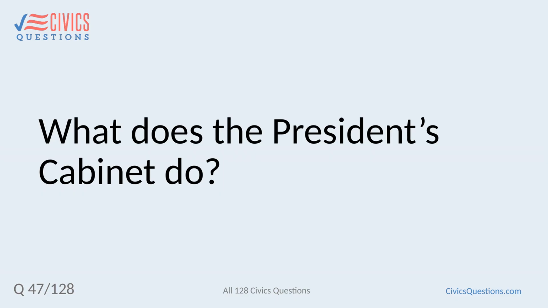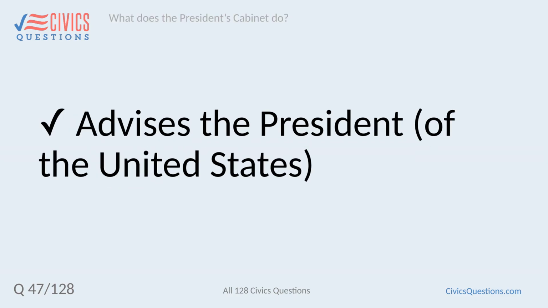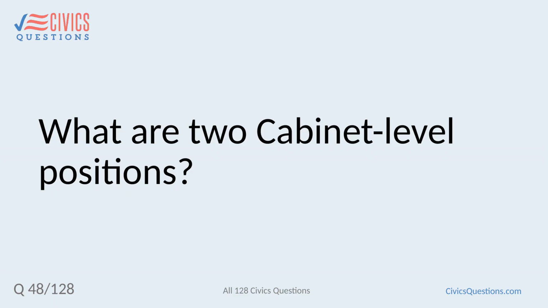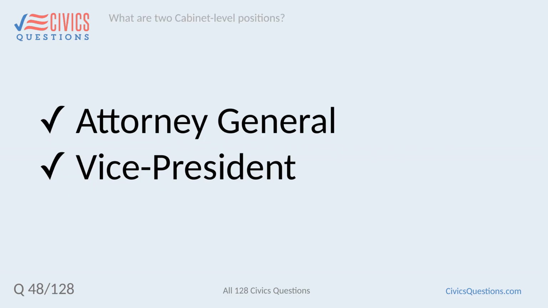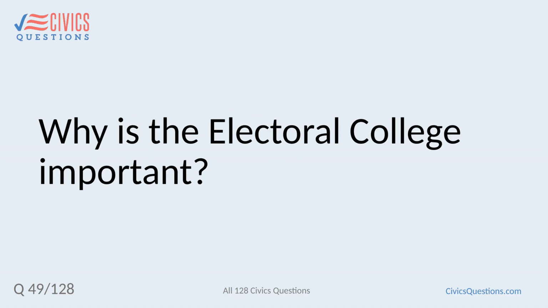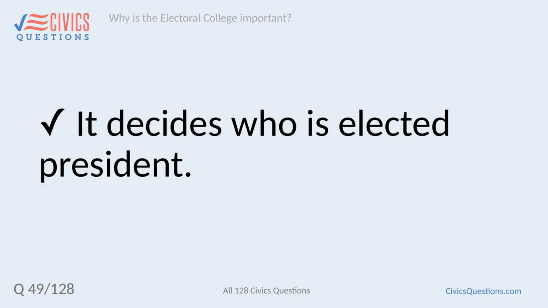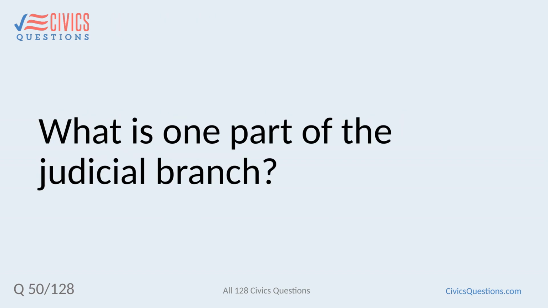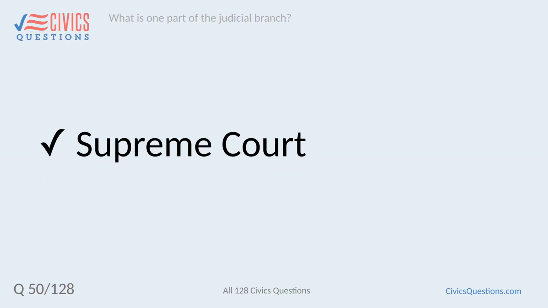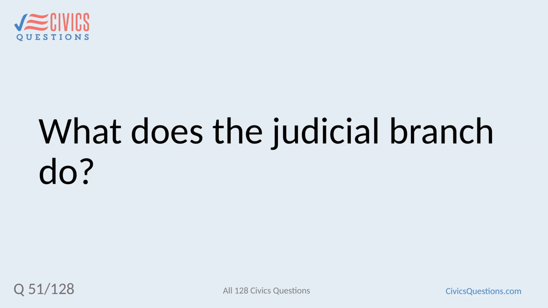What does the President's cabinet do? Advises the President of the United States. What are 2 cabinet-level positions? Attorney General. Vice President. Why is the Electoral College important? It decides who is elected president. What is one part of the judicial branch? Supreme Court.